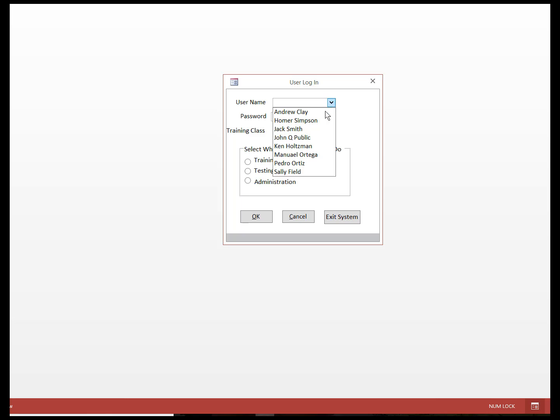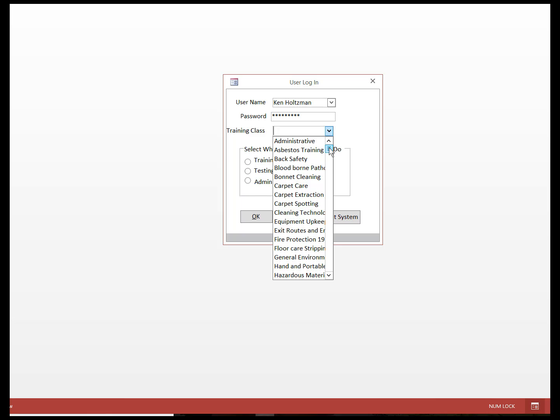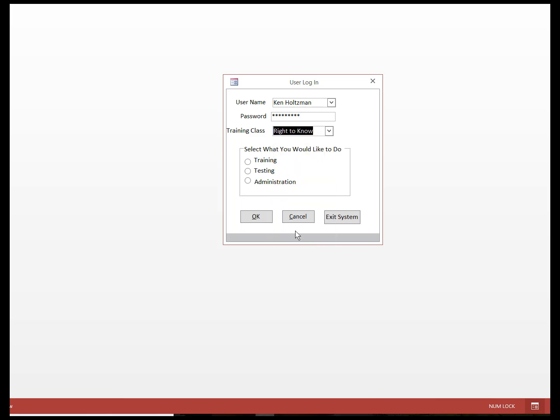When a user signs in, they'll simply select their name from the list, put in their password, and choose what training class they would like to attend, and we've got quite an extensive list in here. I'm going to choose the right to know. Select what they'd like to do, either training or testing. If they tried to go to administrative, if they're not set up as an administrator, it wouldn't allow them to do it.